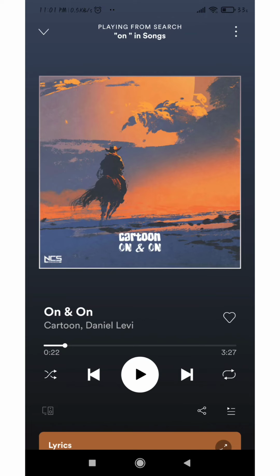The disadvantages of this app are its premium subscription is quite expensive. And from one Spotify account, you cannot have access to 2 or more devices at the same time. And even if you want to access 2 or more devices from your same account, you have to take a premium subscription of Spotify. So these are the advantages and disadvantages of the Spotify app.